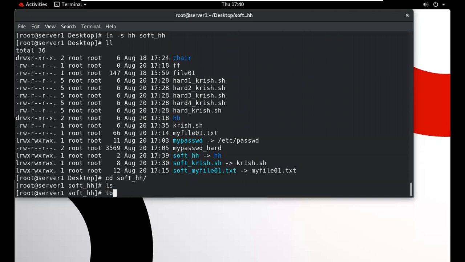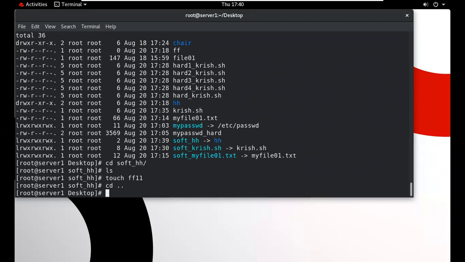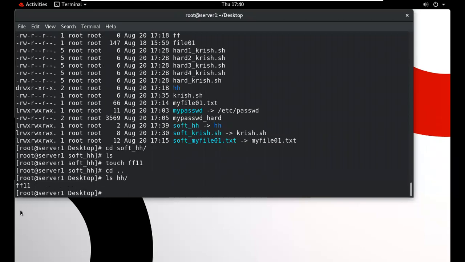You can create a file also. Now you can exit, and now you can check the original folder. So your data will exist the same. Now we work in this particular soft link, but all the data will be redirected to the folder also.